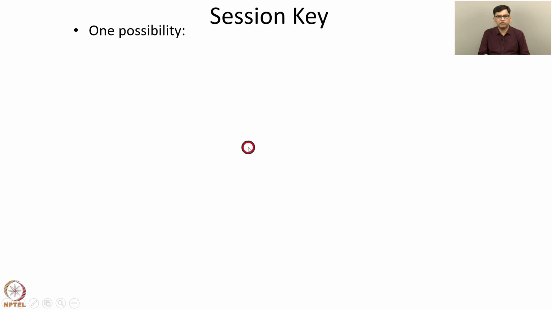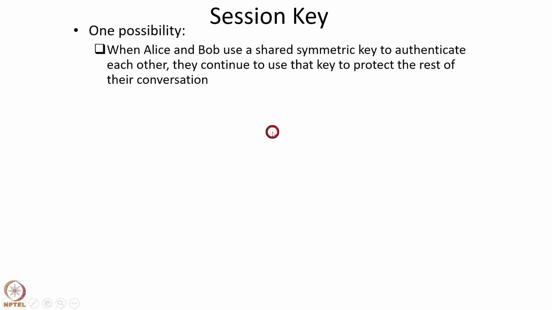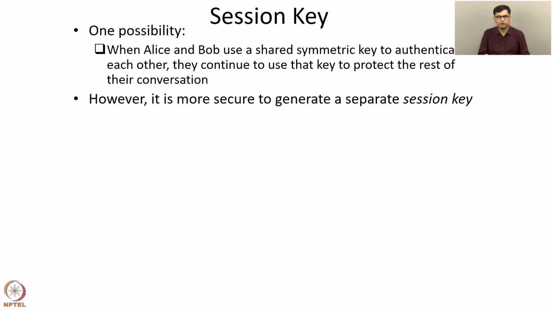So one possibility is the following. When Alice and Bob use a shared symmetric key to authenticate each other, they continue to use that same key to protect the rest of the conversation. For example, consider protocol AP 4.0. Alice and Bob know a secret key, KAB. We also discussed the mutual authentication version of AP 4.0, where the authentication is repeated in each direction. So in that case, Alice and Bob know the shared symmetric key KAB, and they can use the same key to protect the rest of the conversation.